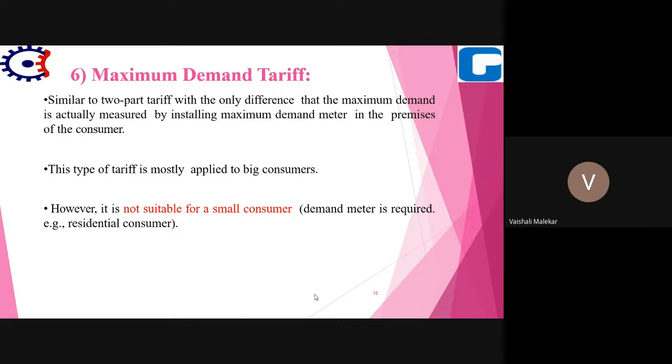This tariff is mostly applied to big consumers. However, it is not suitable for small consumers, because separate maximum demand meters are required.